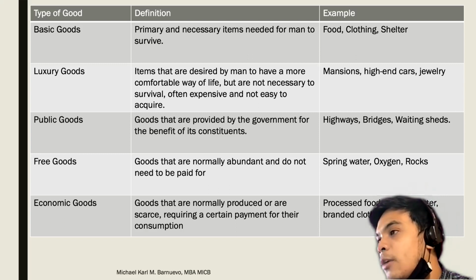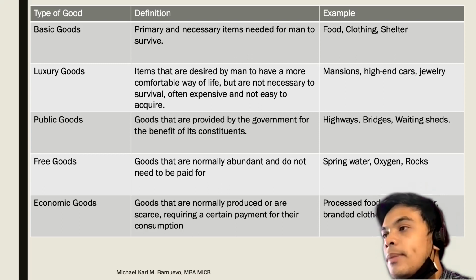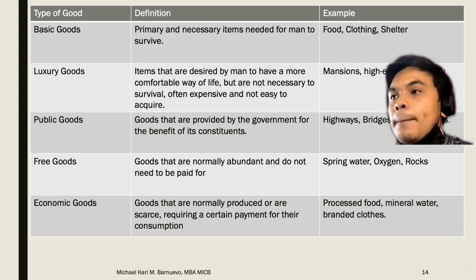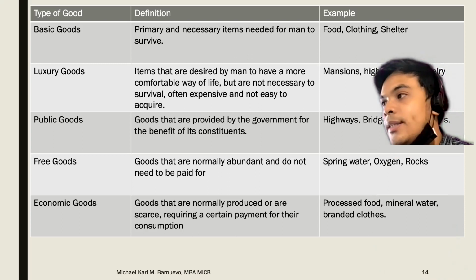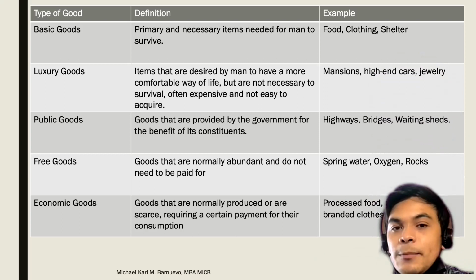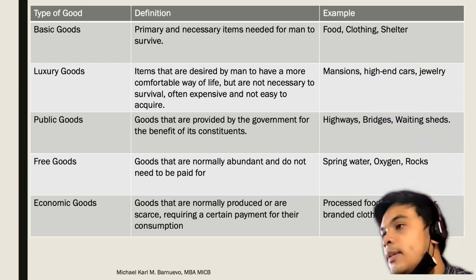And we have the economic goods. Goods that are normally produced or are scarce, requiring a certain payment for their consumption. Such as we have the processed food, mineral water, and of course your branded clothes. Ayan na yung ating mineral water. Okay? So those are the types of goods, no, in the production.